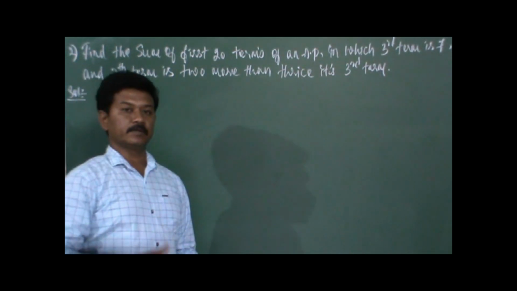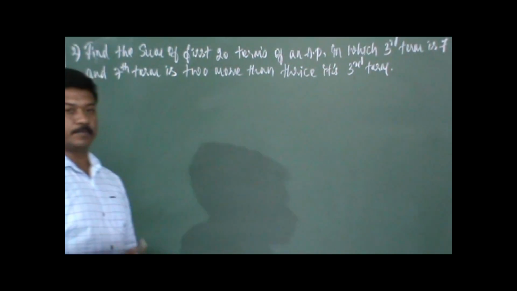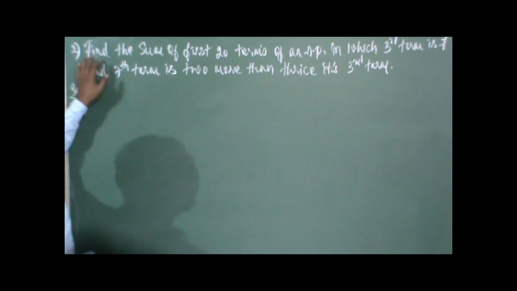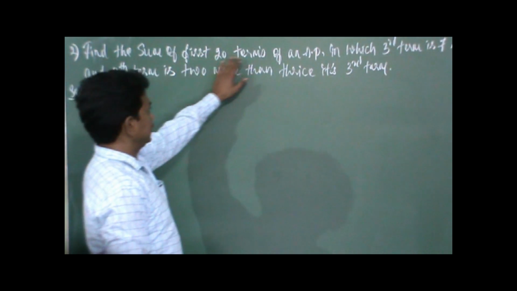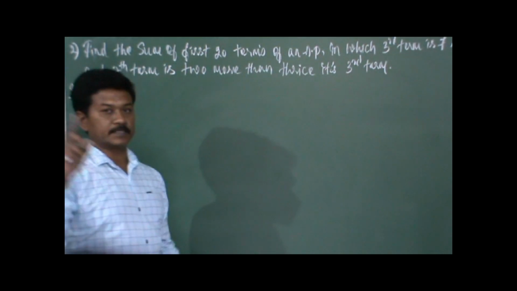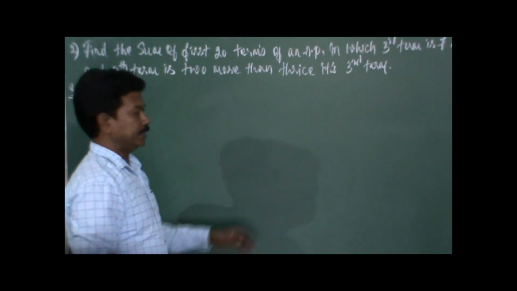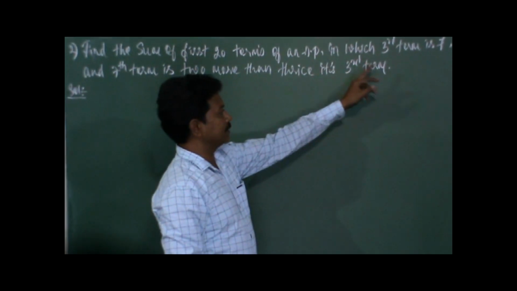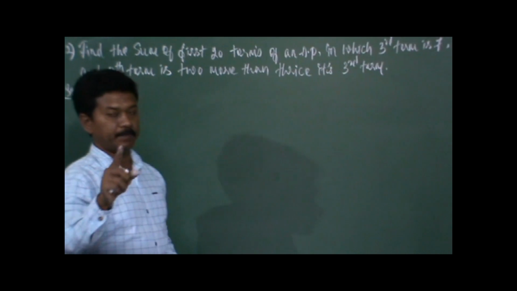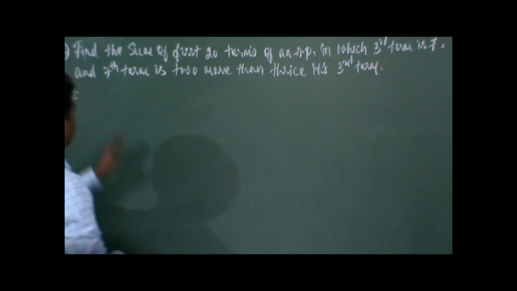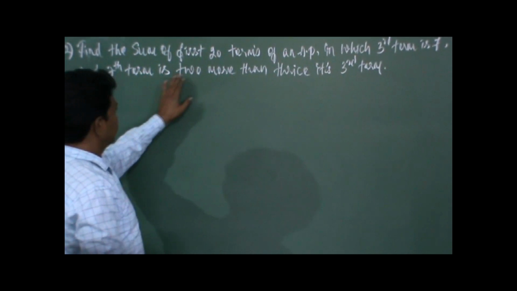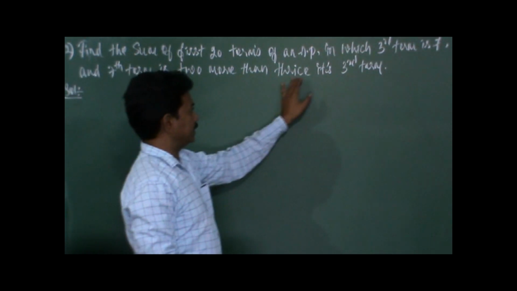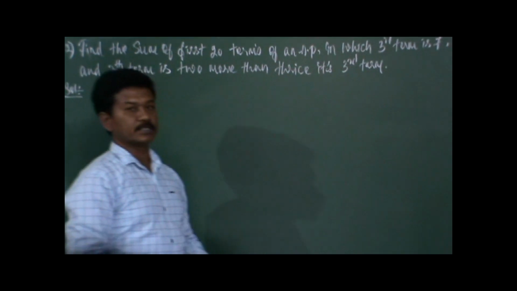Okay, so now we will go with a very classical problem on sum of the n terms of an AP. Find the sum of first 20 terms of an AP. Starting from the first term, you have to find the sum of 20 terms, in which third term is 7, and seventh term is 2 more than thrice its third term. So two conditions are given.